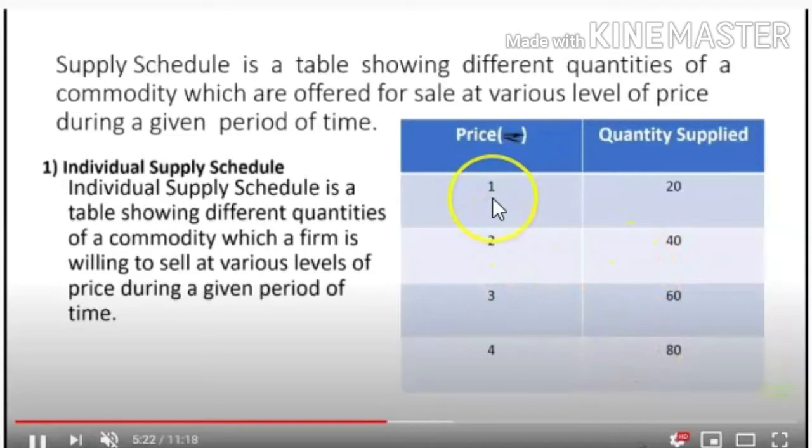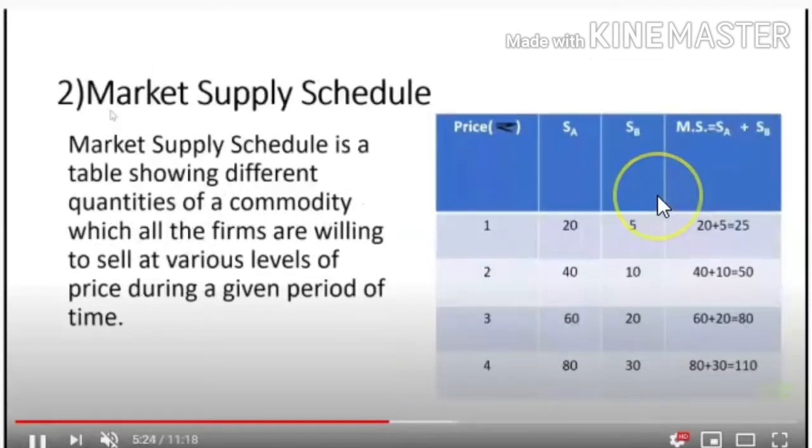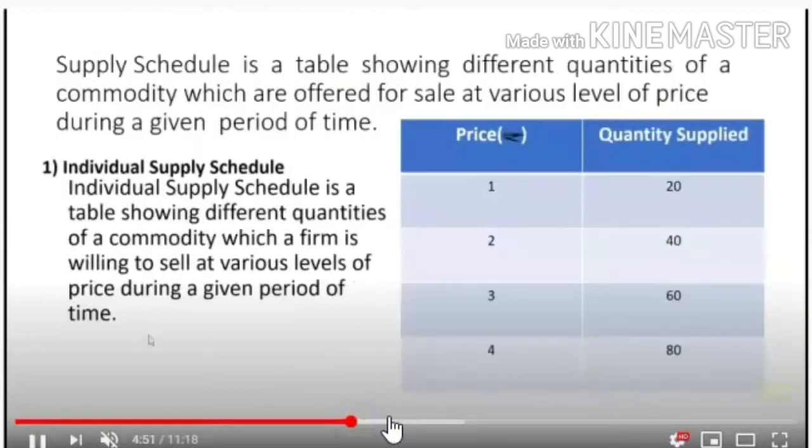So when the price is 1 rupee the quantity is 20, and when the conditions change, that is when it becomes 2 rupees, he is ready to sell 40, and when it is 3 rupees, he is ready to sell 60. You can see from the schedule that as price increases, the quantity supplied increases. At 4 rupees he is selling 80 units. His aim is to maximize his profit, so he is selling like that.